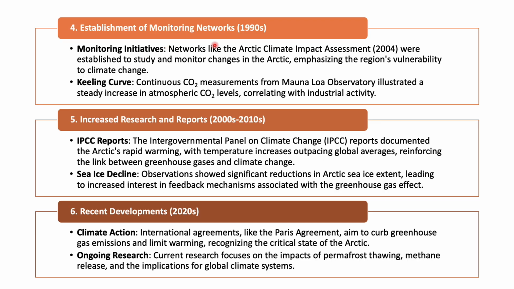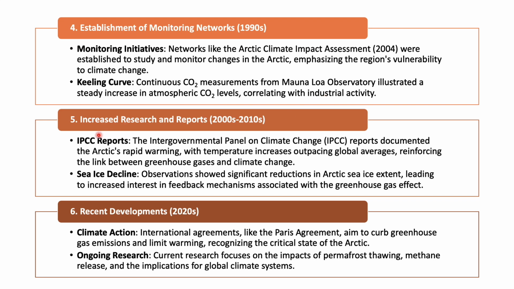And then we started establishing monitoring networks, like the Arctic Climate Impact Assessment carried out in 2004, which was established to study and monitor changes, especially in the Arctic region, emphasizing the region's vulnerability to climate change. And then, of course, we know the Keeling curve, where at the Mauna Loa laboratory he observed the carbon dioxide increase over several decades, which was correlated to industrial activity.